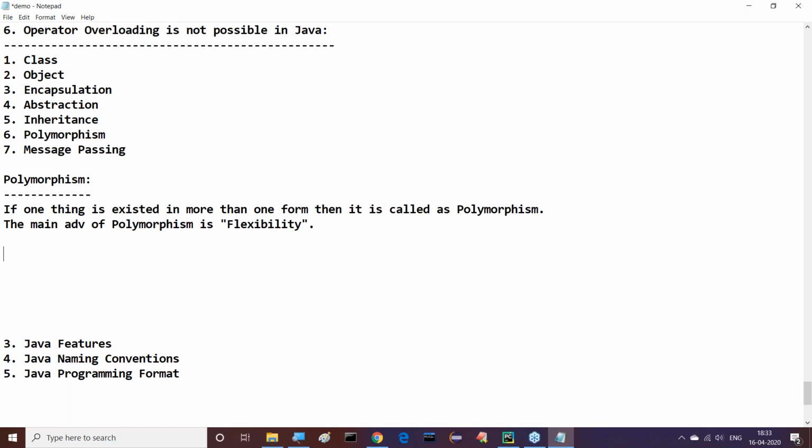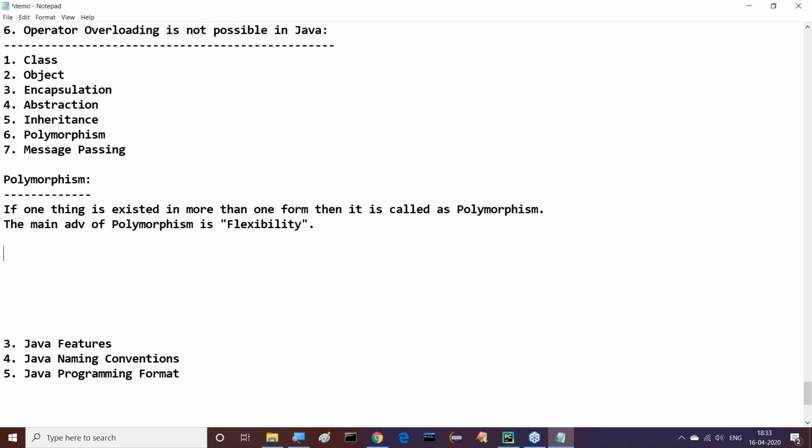Flexibility to design applications. The main advantage of polymorphism is flexibility. This is one point. Right, sir. Next one. After completion of this, the other thing is which one? Flexibility. That's the main advantage of polymorphism.